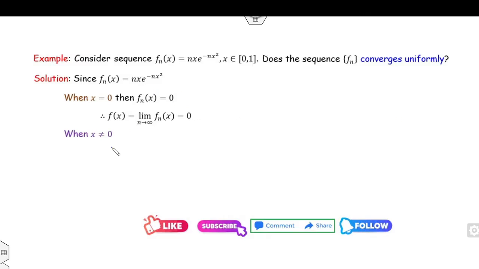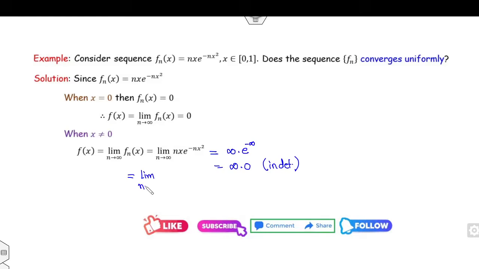Fine. When x is non-zero, then f(x) will be the limit as n approaches infinity of n x e raised to the power minus n x squared. Now if you substitute the limit, n is infinity, e raised to the power minus infinity, infinity into 0, that is an indeterminate form. So that means we can convert it into 0 by 0 form or infinity by infinity form.